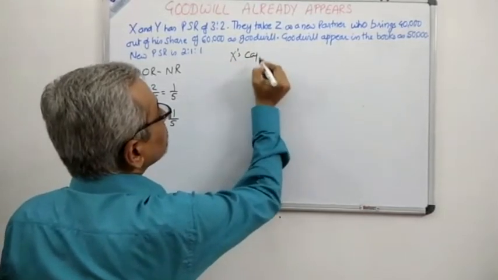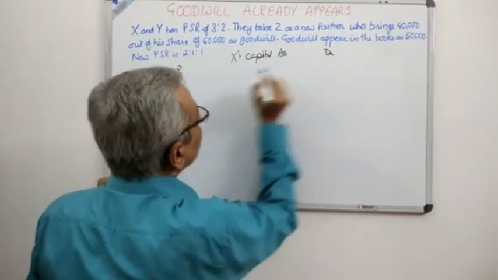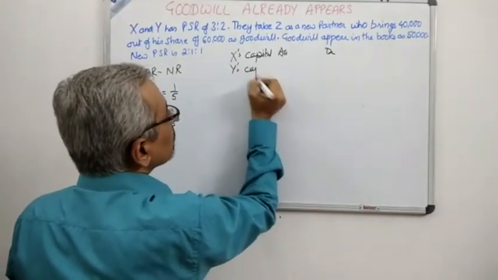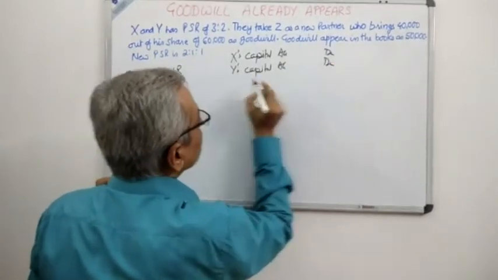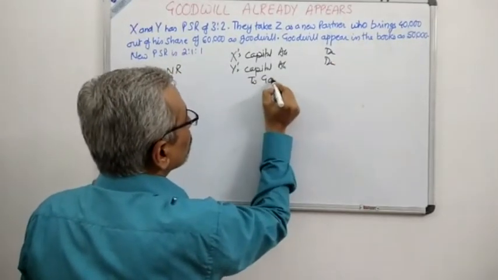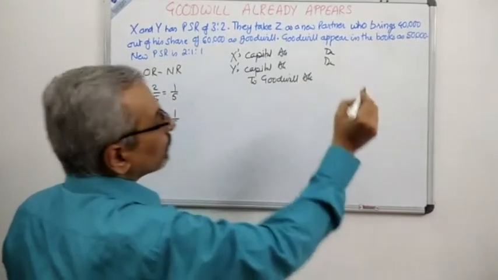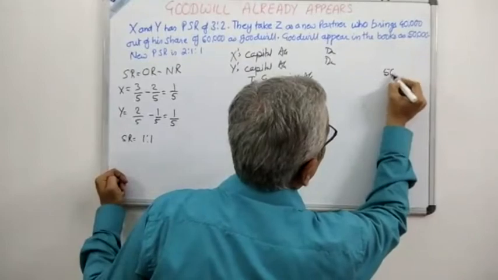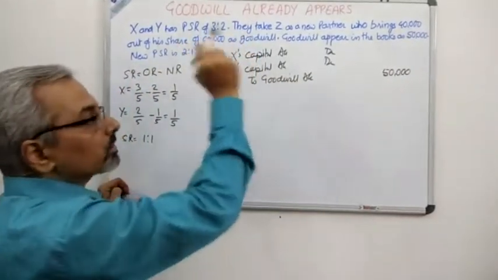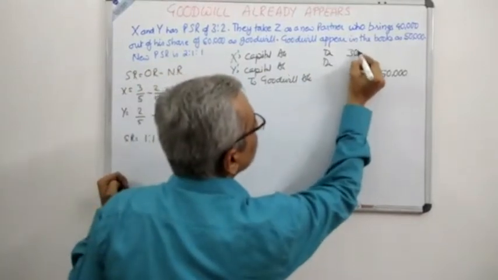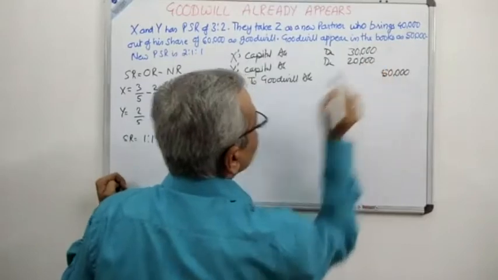X's capital account debit, Y's capital account debit, to goodwill appearing in the books, and the amount is 50,000, and 50,000 will be written in what ratio? It will be written in the old profit sharing ratio 3:2. Therefore, X will have 30,000 and Y will have 20,000. This is the first treatment.